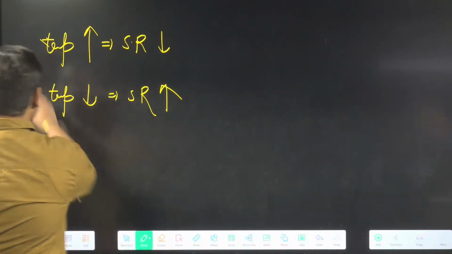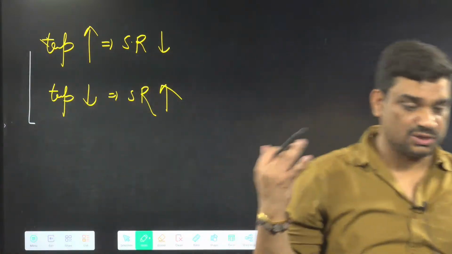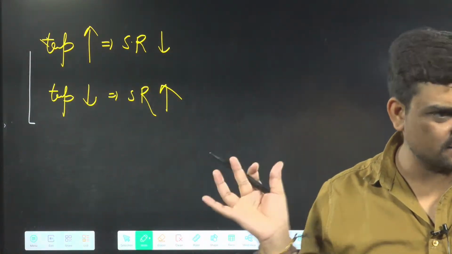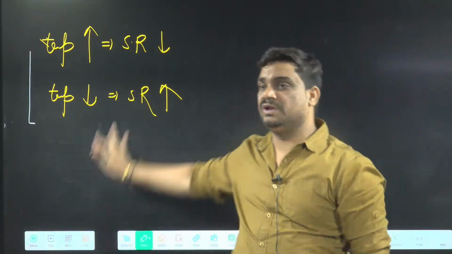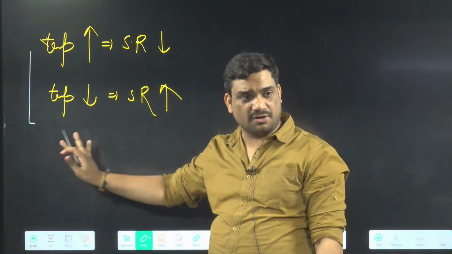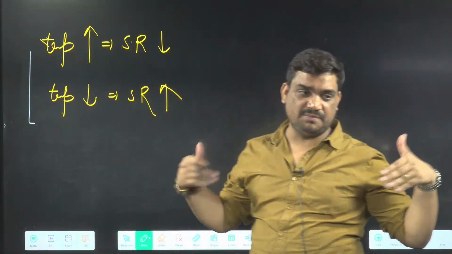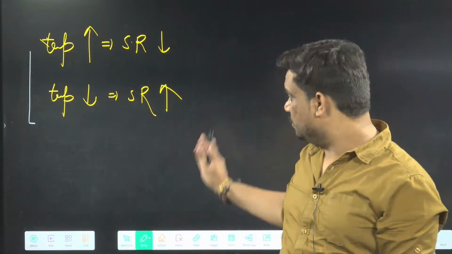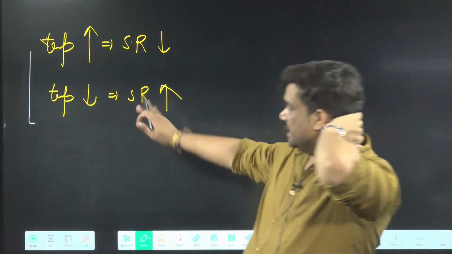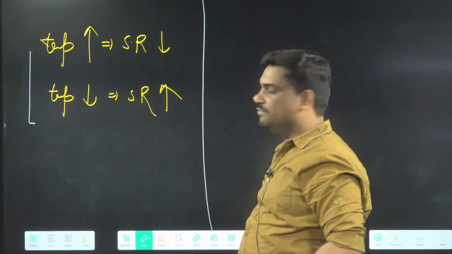And here I am taking that the scale is only expanding, okay. Right now, whatever I have told you, I have not taken expansion of the object. Only the scale is expanding, the object is not expanding. In the next slide I will tell what we'll do if both are expanding. We'll do that in the next slide. But first of all, remember: temperature more, reading less; temperature less, reading more.